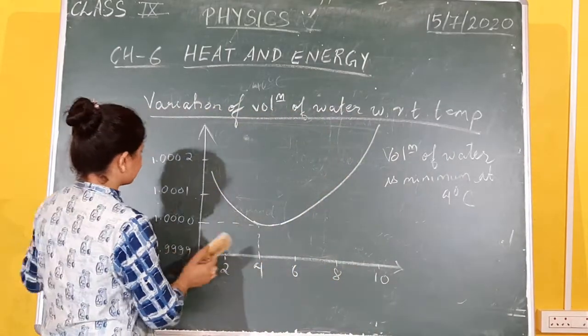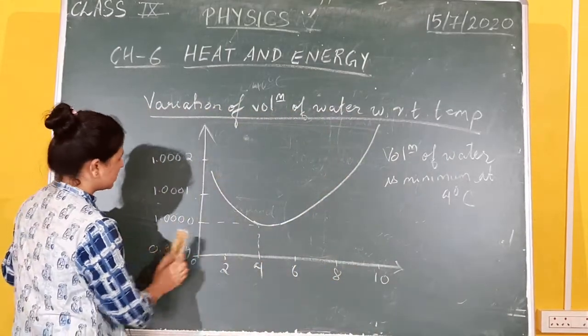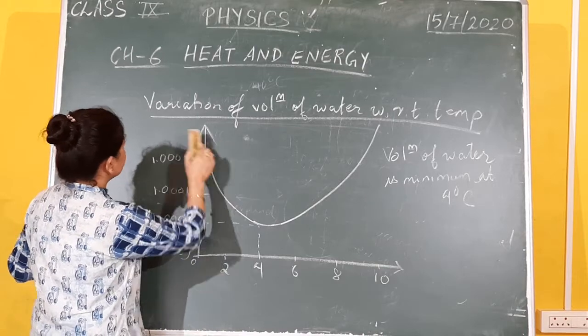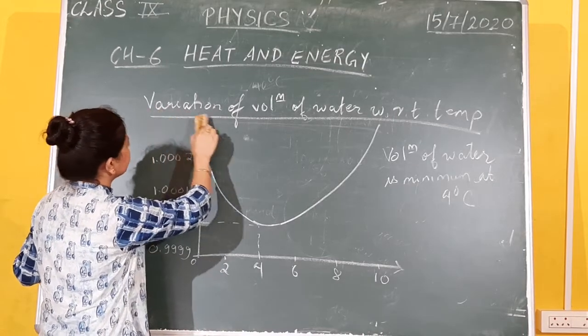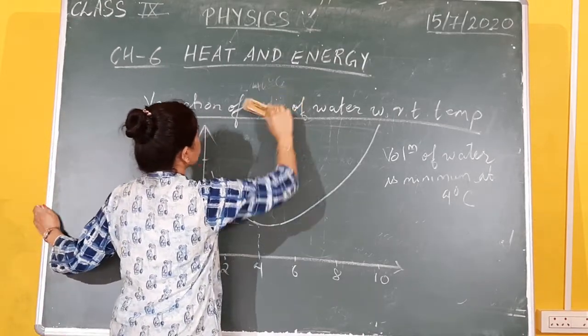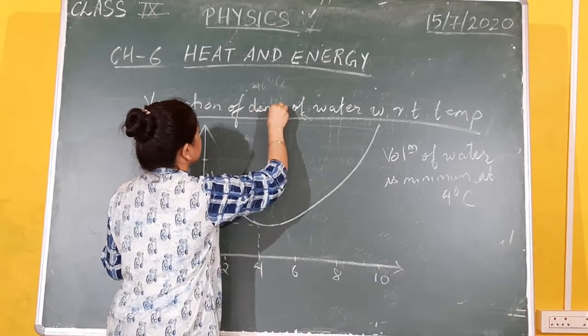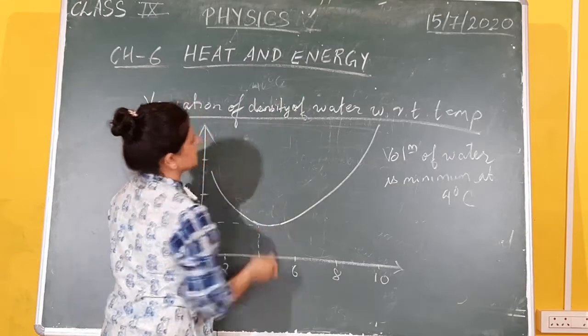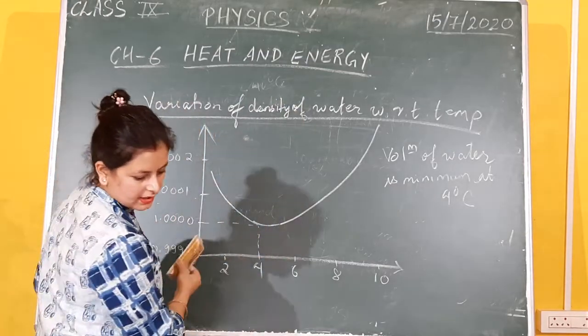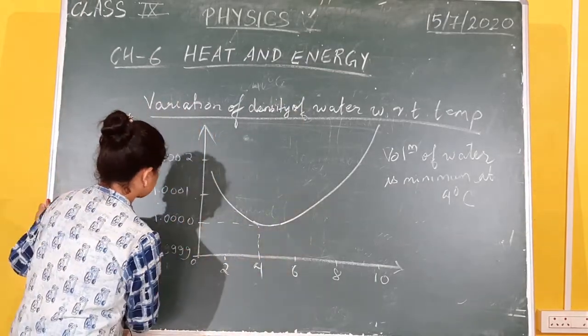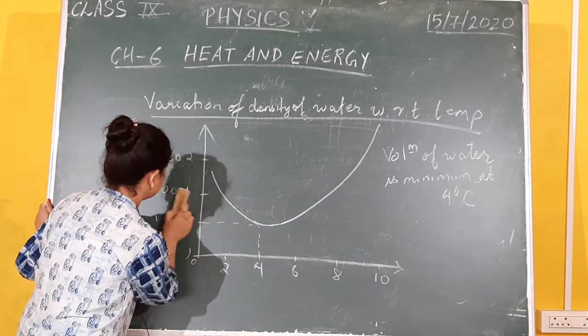Alright, I can plot the graph in a different way. Instead of showing the variation of volume, I can show you the density of water with respect to temperature. Now, this will remain the same.